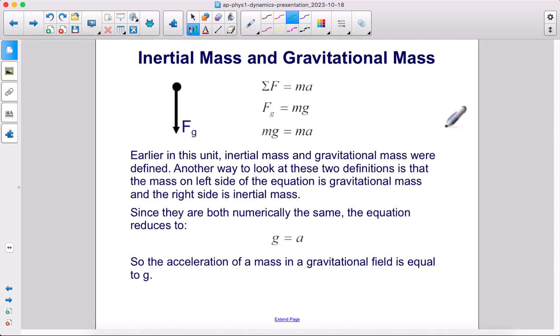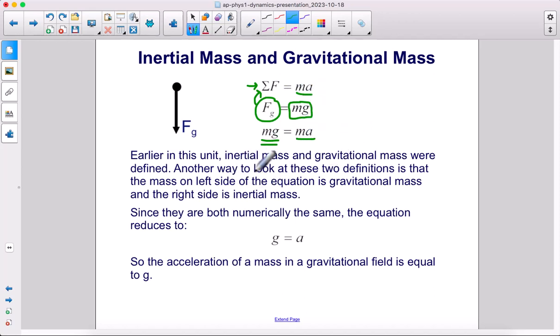Earlier in this unit, inertial mass and gravitational mass were defined. So here we have Newton's second law, and any object on Earth is going to have a weight defined by mg, and that's the force of gravity upon that object. Let's say an unsupported object near the surface of Earth will fall down. If we are neglecting air resistance, then the only force acting on that object is the force of gravity. So if we plug the force of gravity into Newton's second law, we get mg on the left side equals ma on the right side.